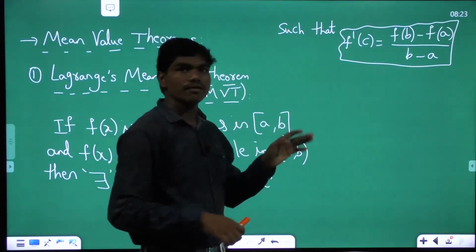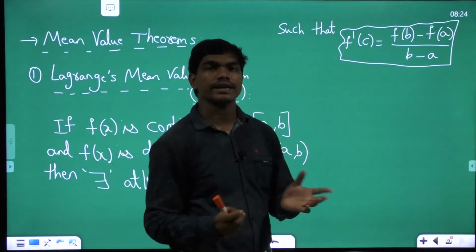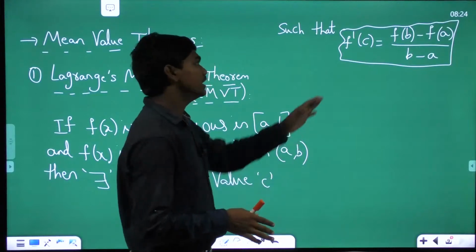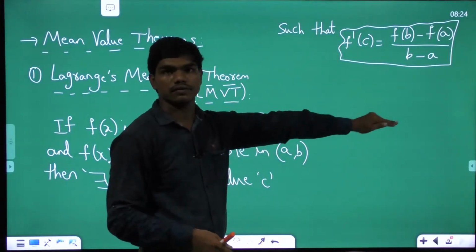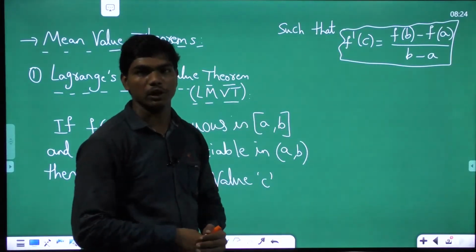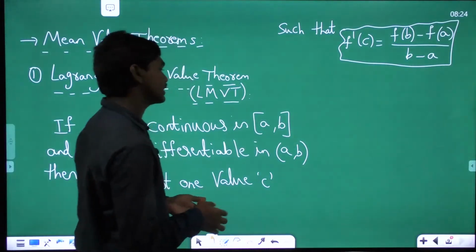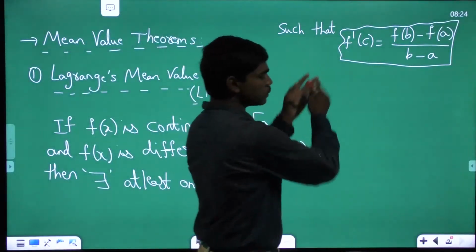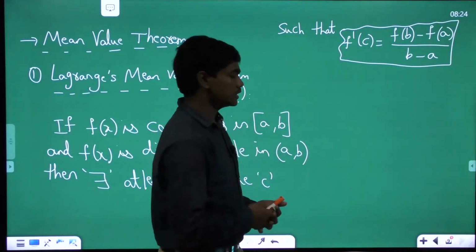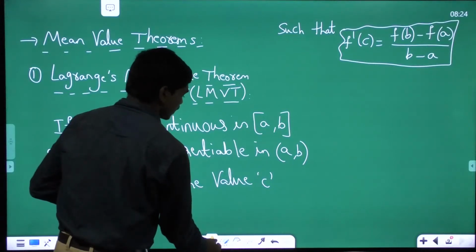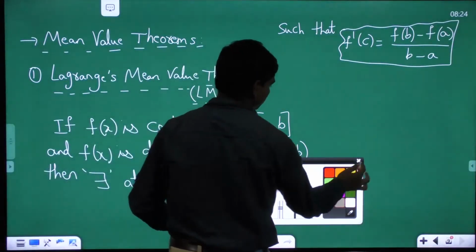Generally, many of you might have an idea only till this point, but there came questions in GATE where, if you know only till this point, you couldn't answer the question, but the question is still from Lagrange's mean value theorem. So we'll see what the extra part in this means, and what this equation is representing. Let us try to see this. For that, let me sketch a curve here.